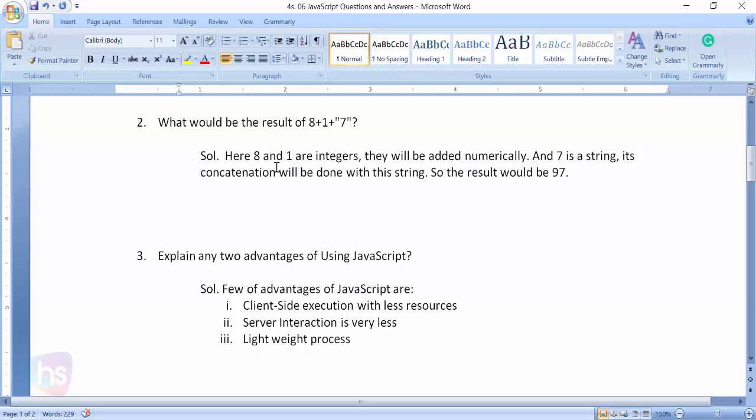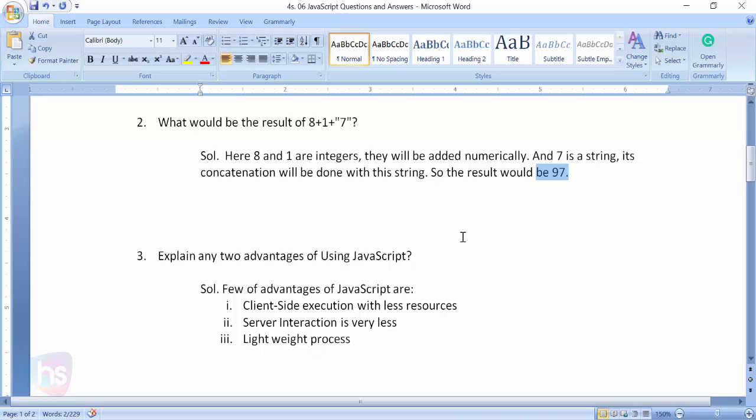Let's see here. Here 8 and 1 are integers, and they will be added numerically by applying the arithmetic operator, the plus symbol. And 7 is a string, so concatenation will be done with the string. So the result would be 8 plus 1, it is 9, and with 7 it would be 97. Strongly remember, strings will be concatenated, while with integer values the plus works like an arithmetic sum.